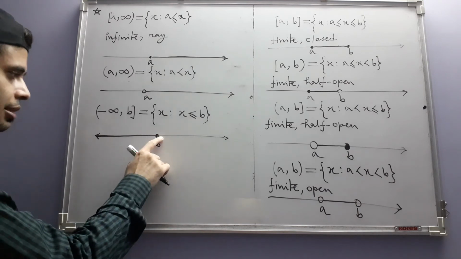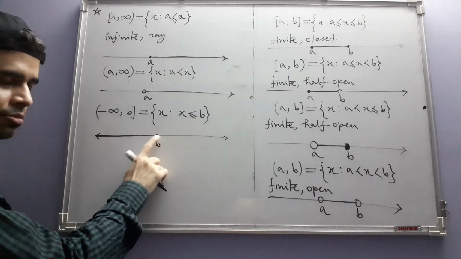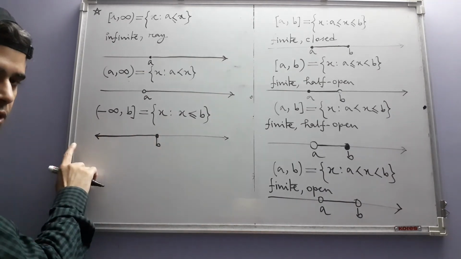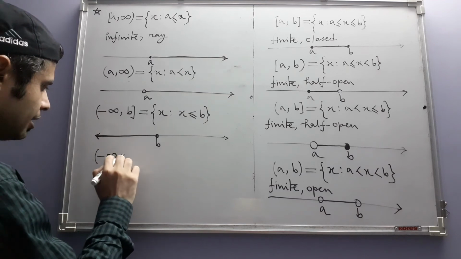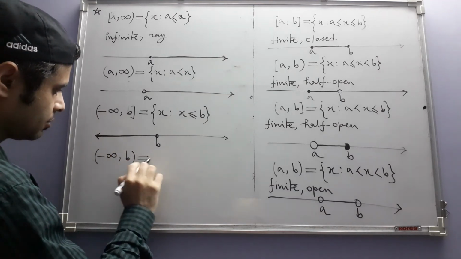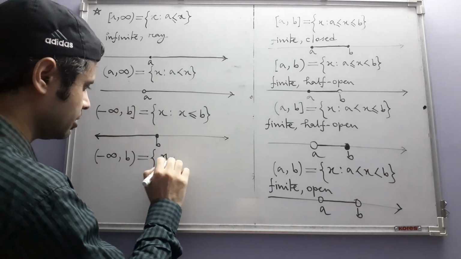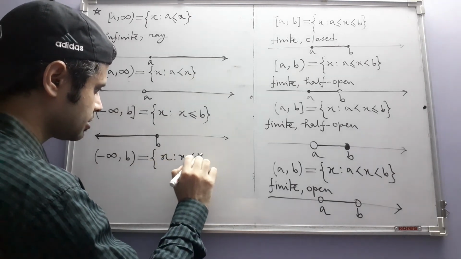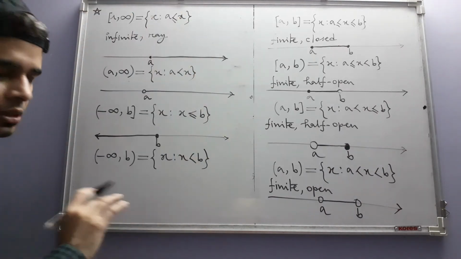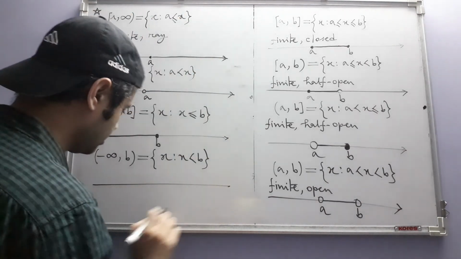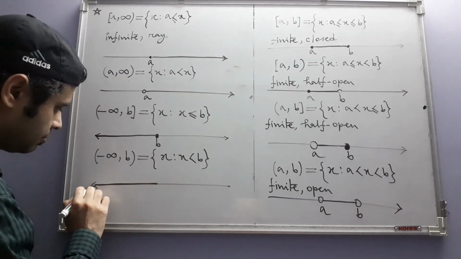It has all the real numbers that correspond to not only this point but all the points to the left of this point. Like that, we have this one. It's also infinite, it's also a ray. It's the set of those real numbers, and all of these are intervals, that are strictly less than b.